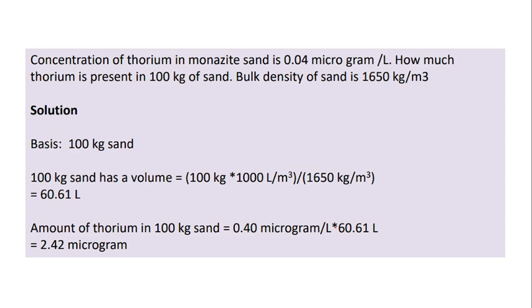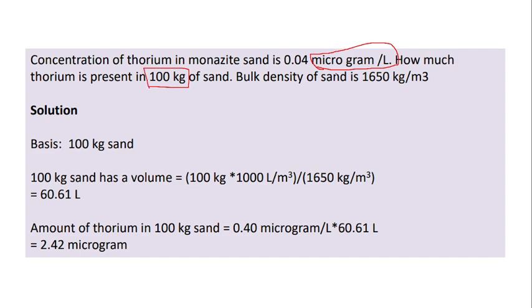The next question: the concentration of thorium in monazite sand is 0.04 microgram per liter. So the concentration of a particular compound is given in the sand, and the unit of the concentration is microgram per liter. How much thorium is present in 100 kg of sand?